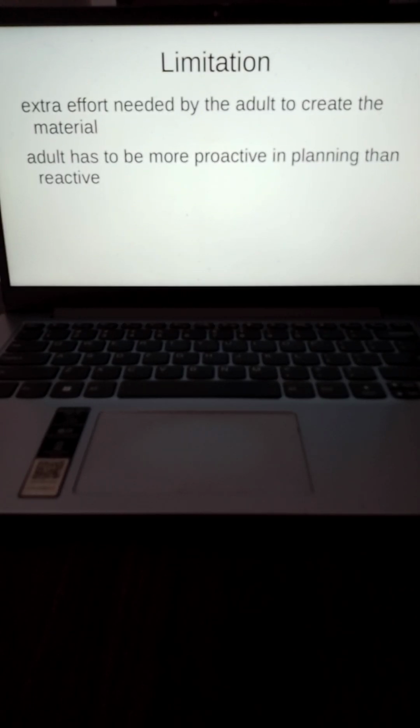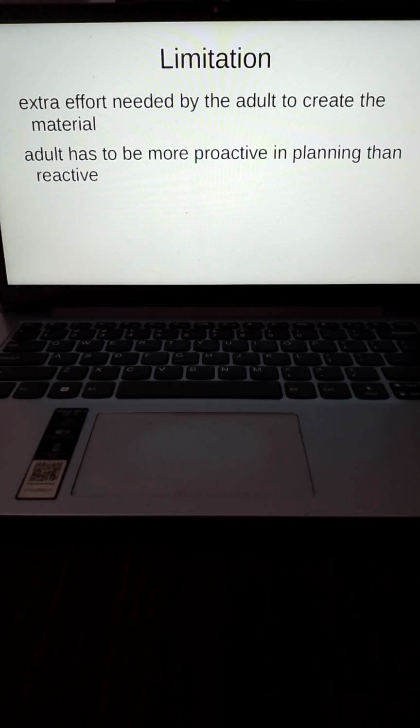Now, what is the limitation? The limitation is that all of this requires a lot of material being developed, which is what parents and therapists don't want to do.